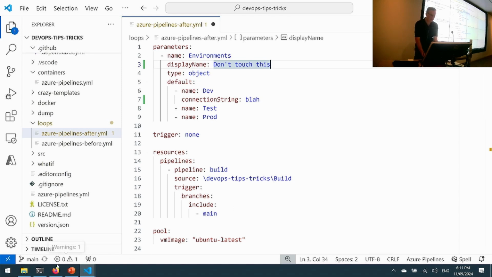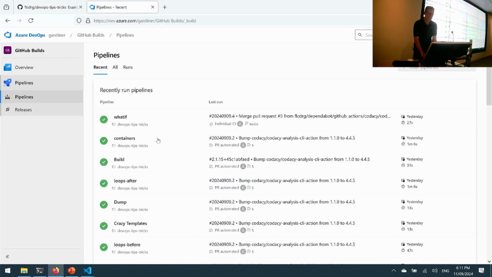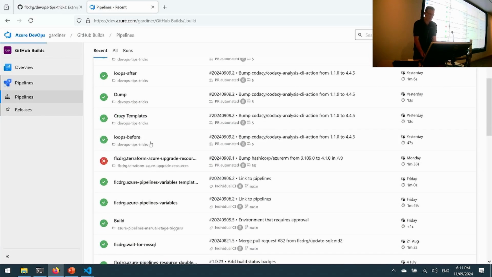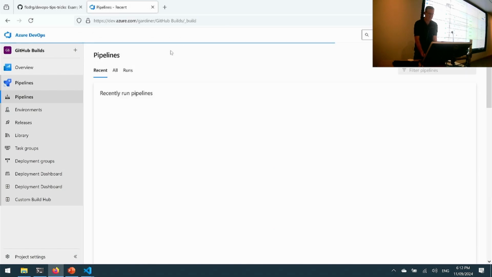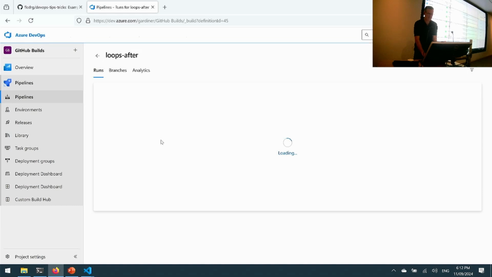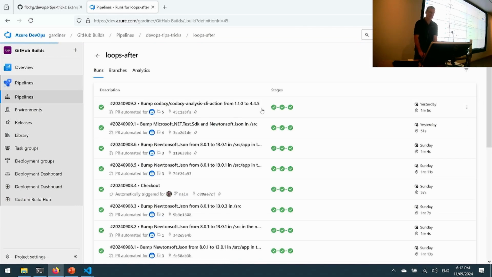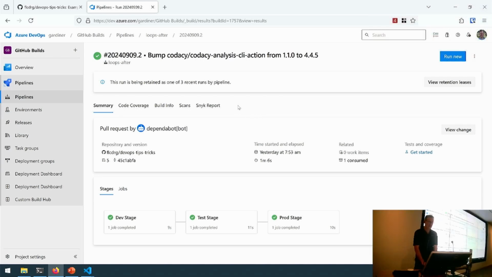So yeah, if we have a look at that in our pipelines, here was our before, and you can see there's our 3 stages, and likewise, if we go to our after, we're still seeing the 3 stages. So the net effect is exactly the same. It just means we've got a simpler pipeline to manage. So that's one that I use quite a lot.